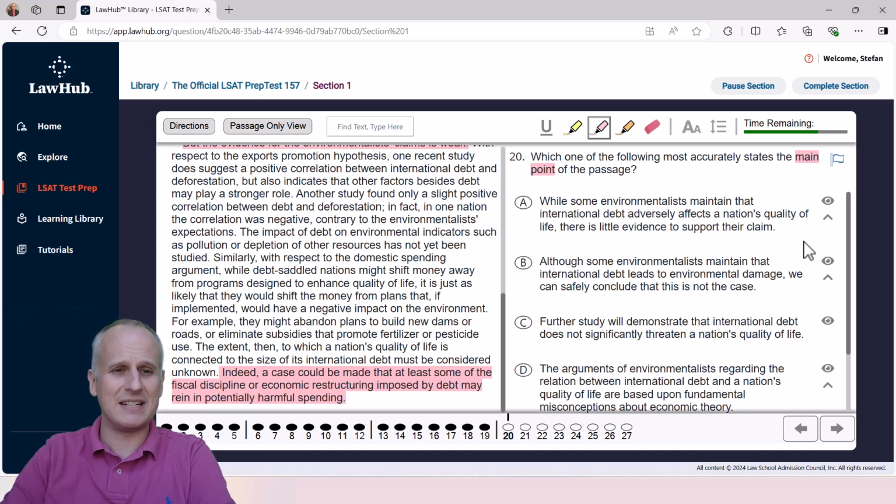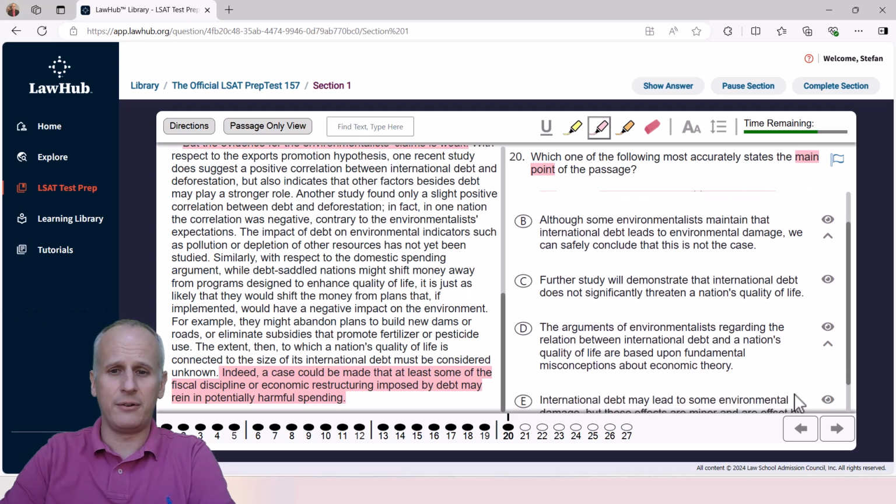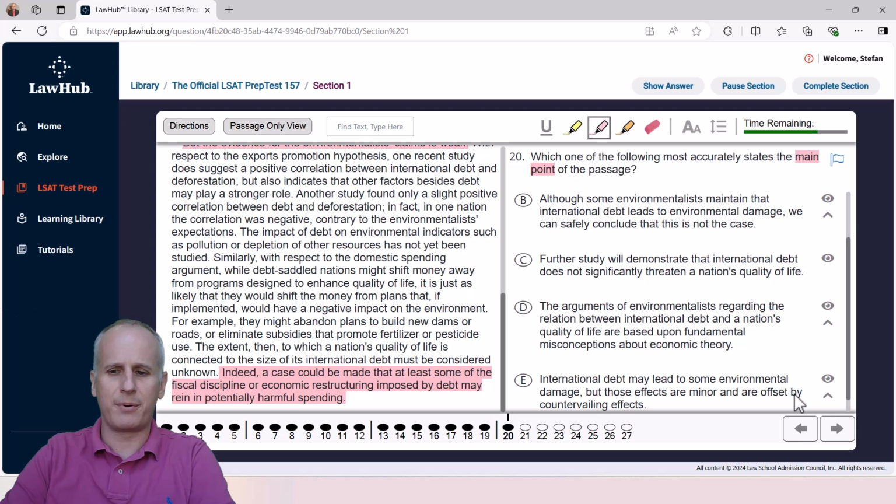Let's read the answer choices and consider whether they do or do not match, with our highlight tool still selected, so we can mark reasons to either select or eliminate within them, starting with A. While some environmentalists maintain that international debt adversely affects a nation's quality of life, well, they certainly did that. There is little evidence to support their claim. Well, that's the author's position. A seems pretty darn good just based on our main idea highlight sentences. And by not getting bogged down in the details, we might make this go more quickly than otherwise. So I would think we would select A, but we'll scroll down and consider the remaining answer choices for the purposes of the video, and you probably would at least glance at them and try to find reasons to eliminate briskly.